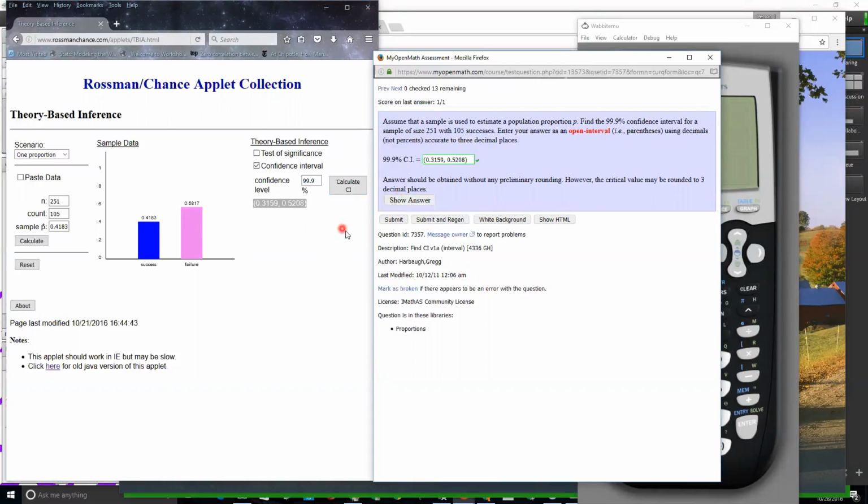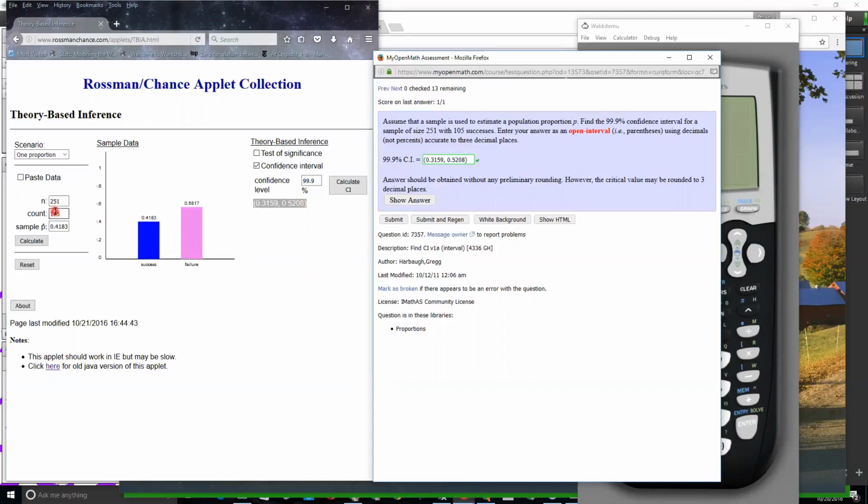So what this is doing, because it's 99.9%, and if you think of the empirical rule, way back in chapter 7, we know that 99.7% of a distribution will fall within 3 standard deviations. We're a little bit beyond that, so that tells me I'm going a little bit more than 3 standard deviations of the sampling distribution either side of the mean.